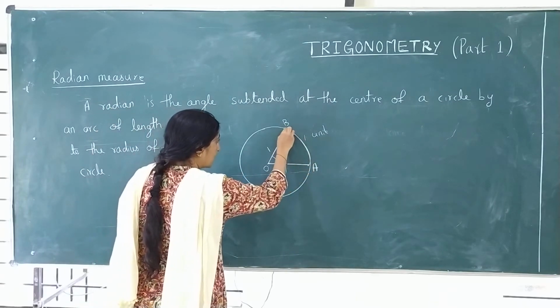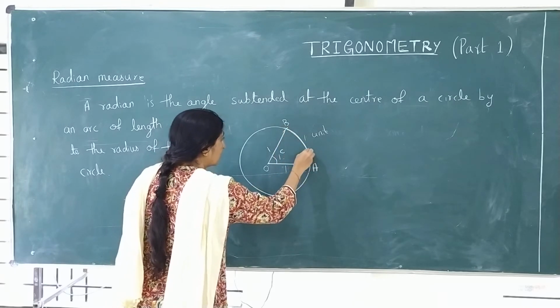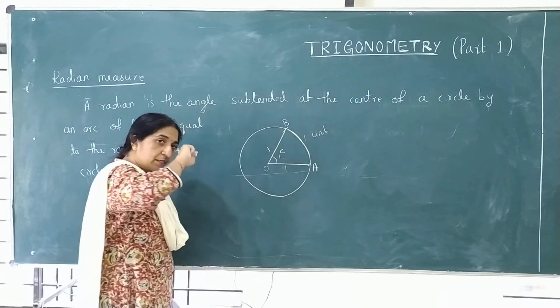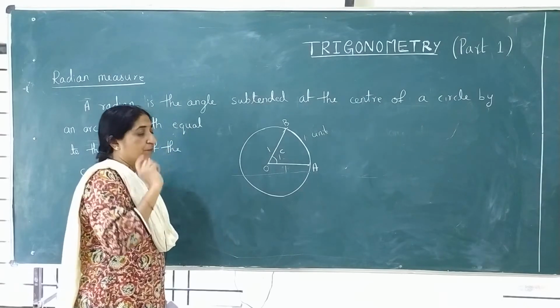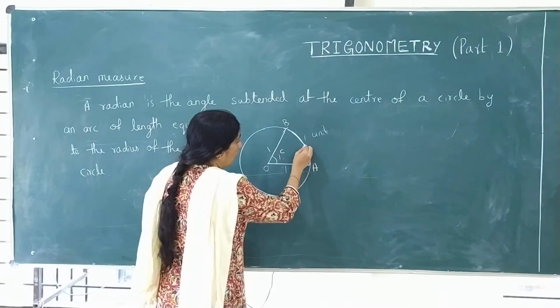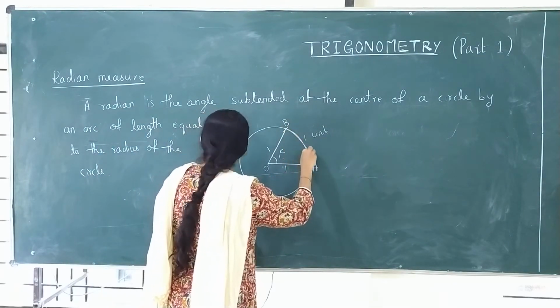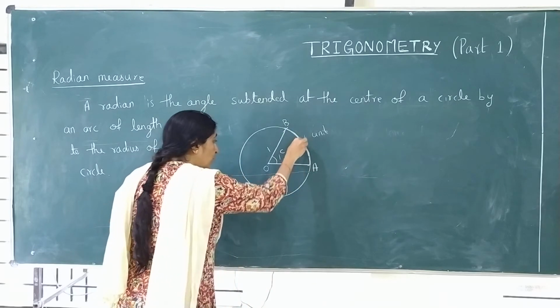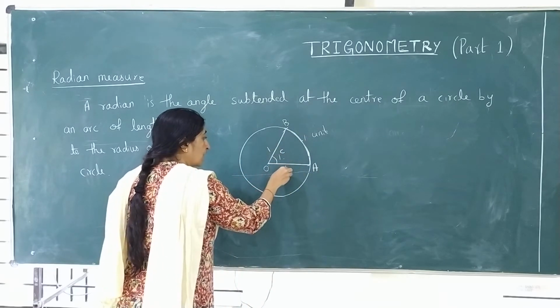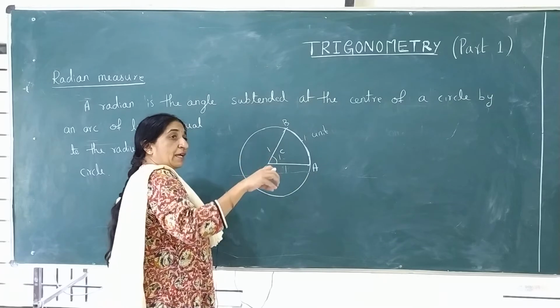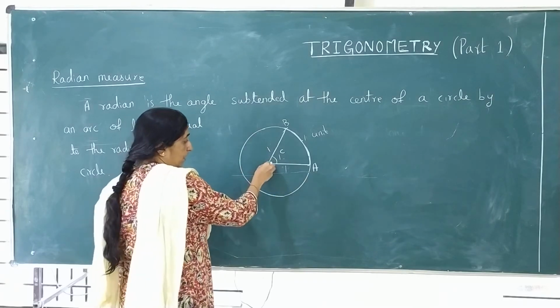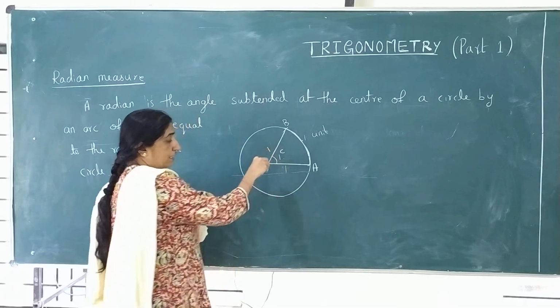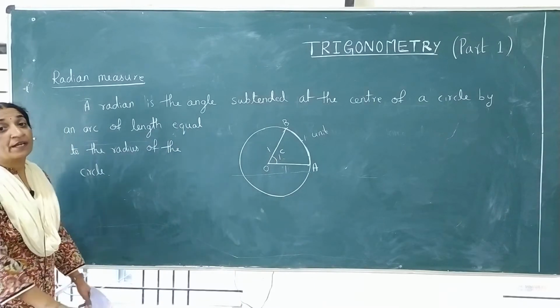This is arc length. Kannada medium students, arc length means curve. The circle has a curve like this, see, that is the curve. Arc length. This is called arc length because it is not a straight line. Arc length is equal to radius of the circle. At that time, whatever is the angle at the center, that angle is called 1 radian.